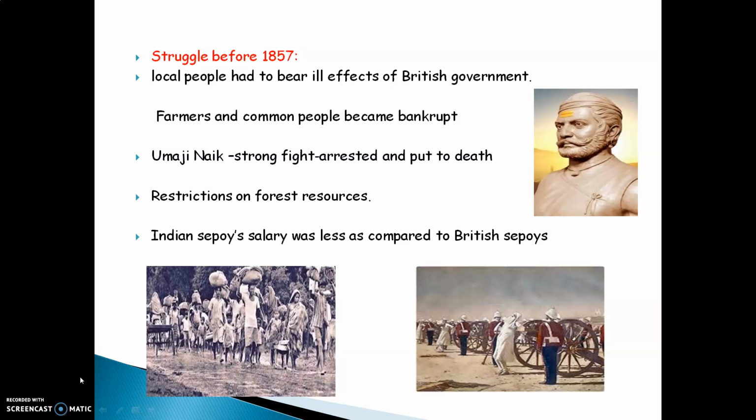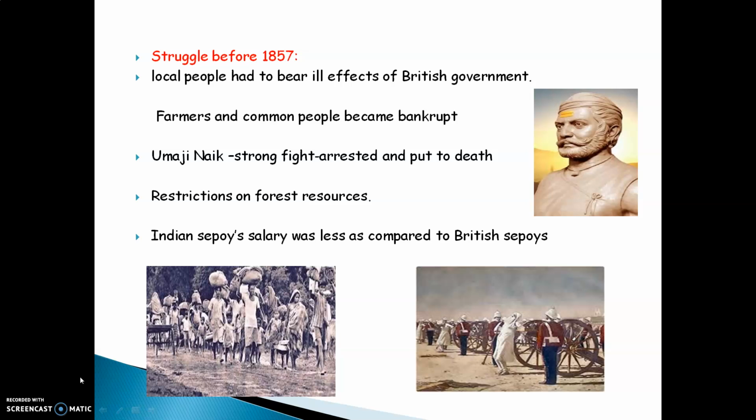The Britishers also put heavy restrictions on forest resources. Forest resources means all the products that come from the forest, for example honey, fruits, flowers, roots, wood. The tribal people were involved in all these things, and they were unable to pay the heavy taxes to the British government. Indian sepoys' salaries were less compared to British sepoys.